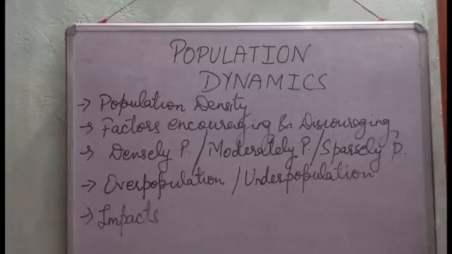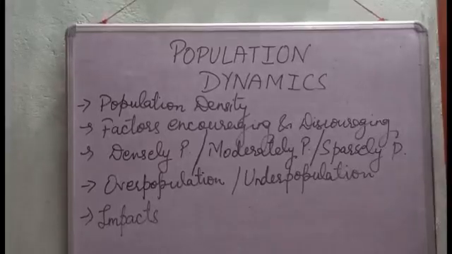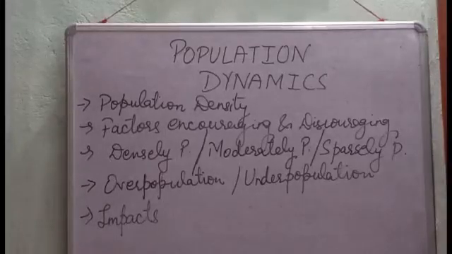Factors which encourage population density are plain land with fertile soil, suitable climate, well-developed transport and communication, agriculturally developed region, presence of mineral resources, industrial region and culturally developed regions.